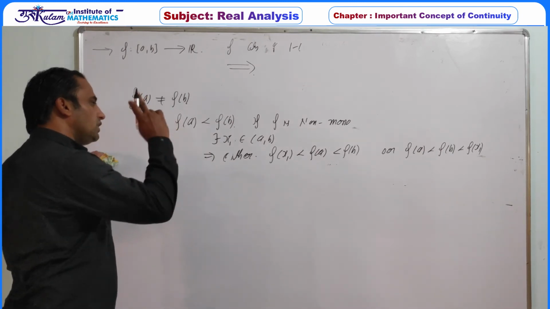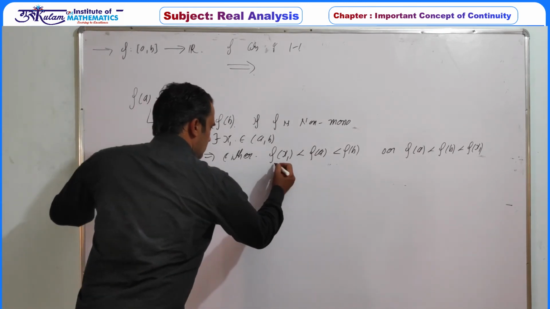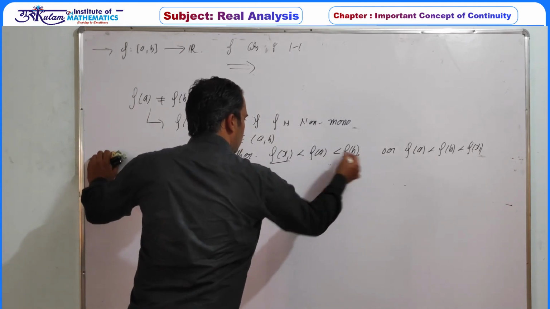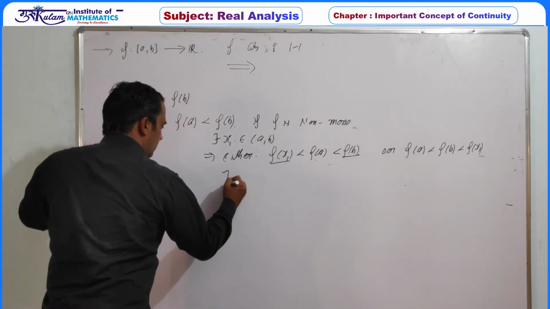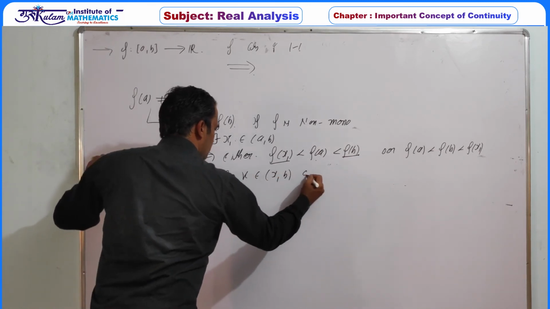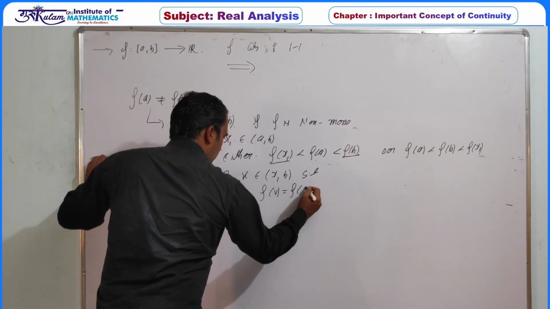Now also the function is continuous, so it must satisfy the IVP. So in between f(x1) and f(b) there is f(a), so definitely there exists some gamma belonging to (x1, b) such that f(gamma) must be equal to f(a).